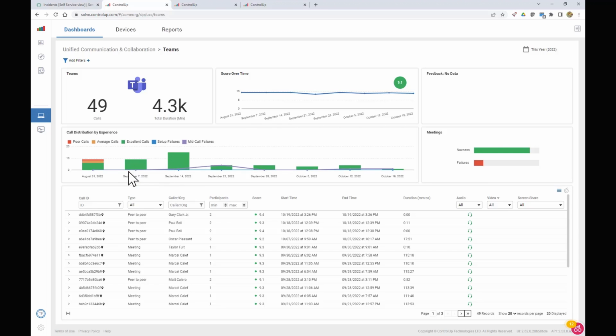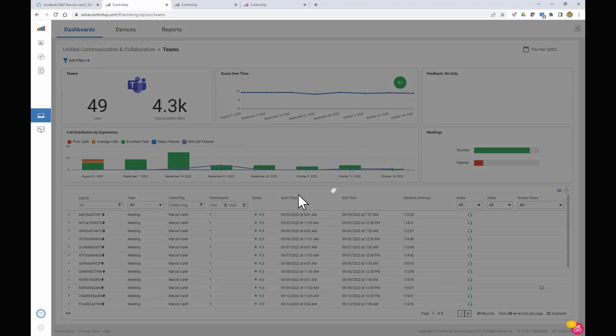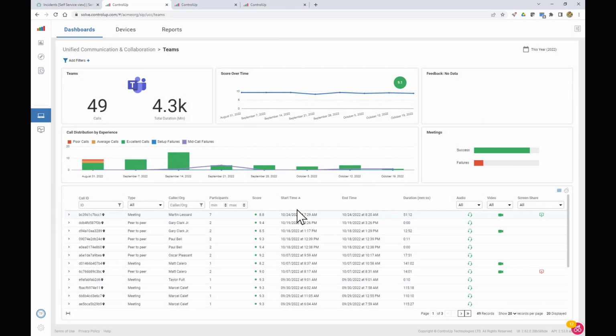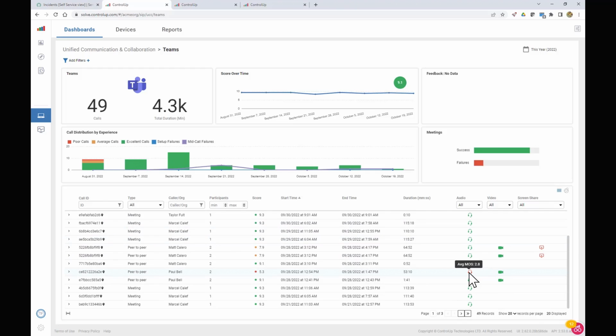Then down below, we have sortable columns. Let's go ahead and sort them by time. These are the first calls we did, and these are the last calls that we have done. You can see some of the icons are in red, and that just indicates that they had a problem. In this case, it was a problem with the audio. It had a MOS score of 2.1.